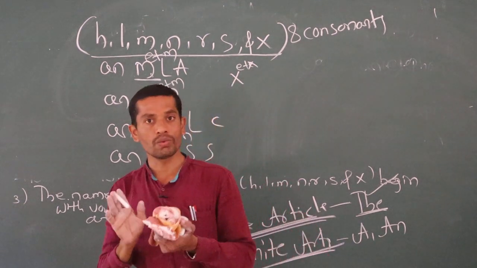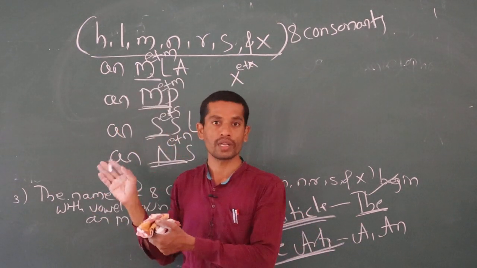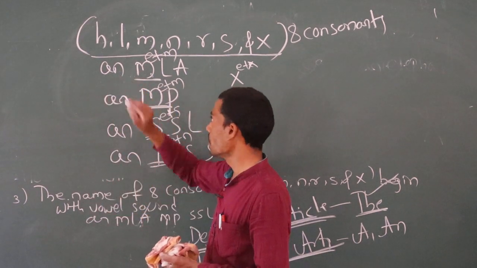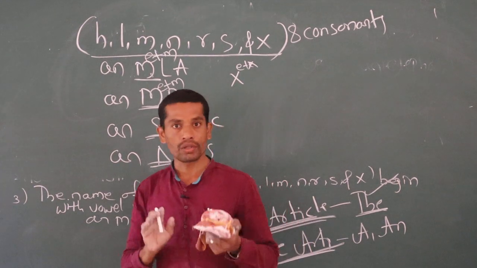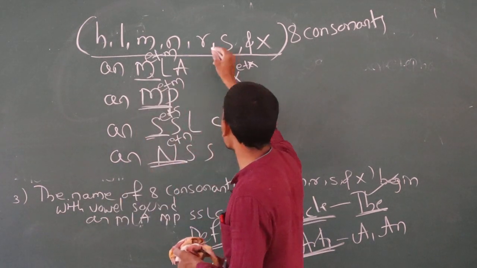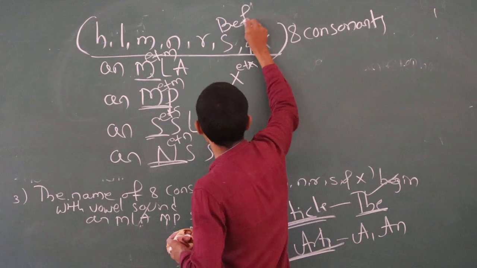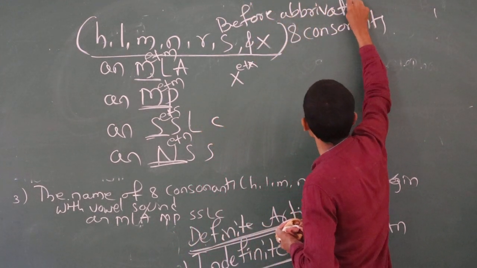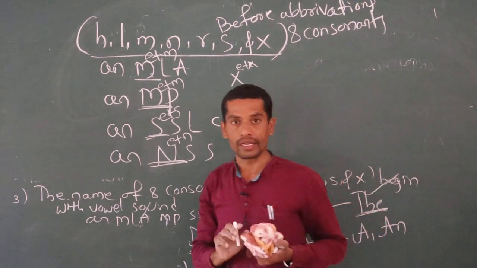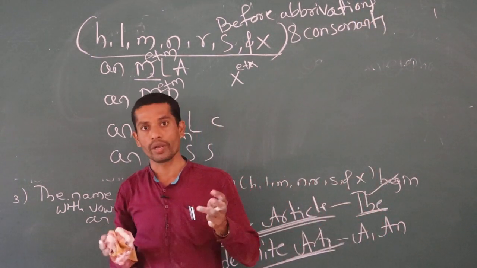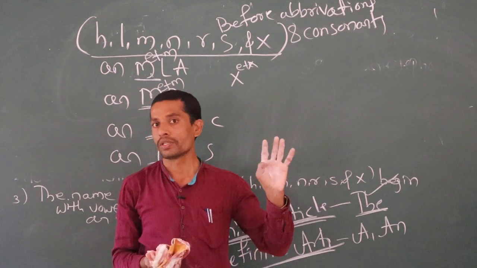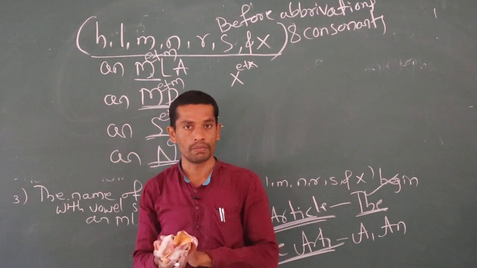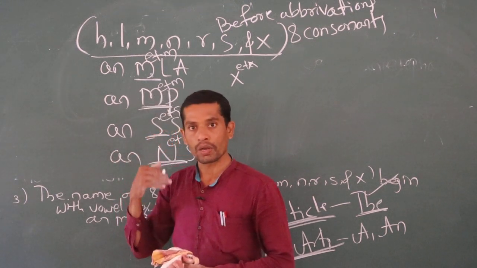So like this, these letters look like consonants, but they are pronounced like vowels. That's why we have to use an MLA, an MP, an abbreviation. So you can write like this also: before abbreviations, we have to use the article an. Just keep in your mind, students. I have given 6 rules for where to use a, and we discussed where to use an. Tomorrow we'll discuss the.